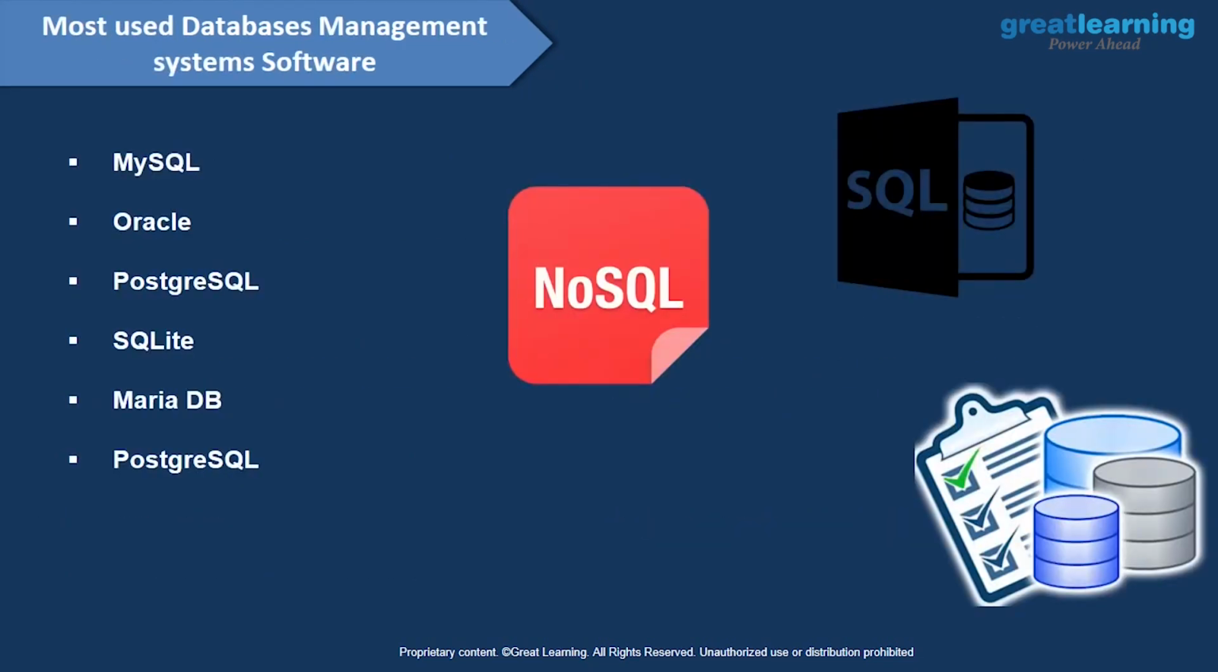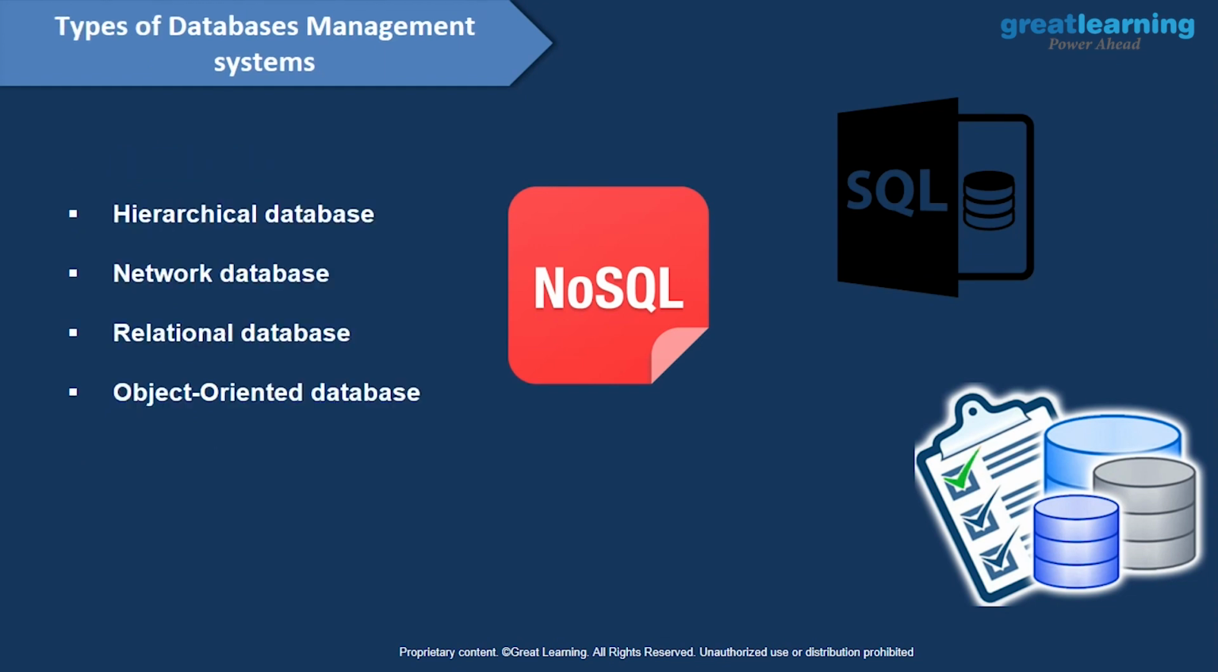Now, let's have a look at what are the most used database management systems we have. These are the software we use to manage our data. We have MySQL, we have Oracle, then we have PostgreSQL, then SQLite. We also have MariaDB, that is also similar to MySQL. And we also have some other examples as well.